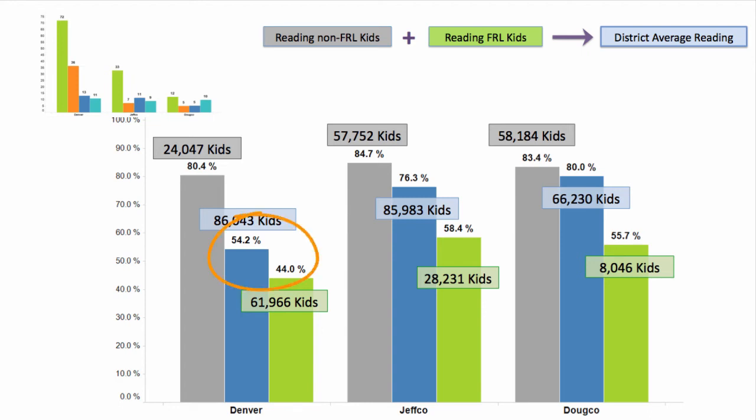Notice how the score for reading in Denver is very close to the average score for free and reduced lunch kids in Denver. The score for Jeffco is very close to the average score for non-free and reduced lunch kids in Jeffco.